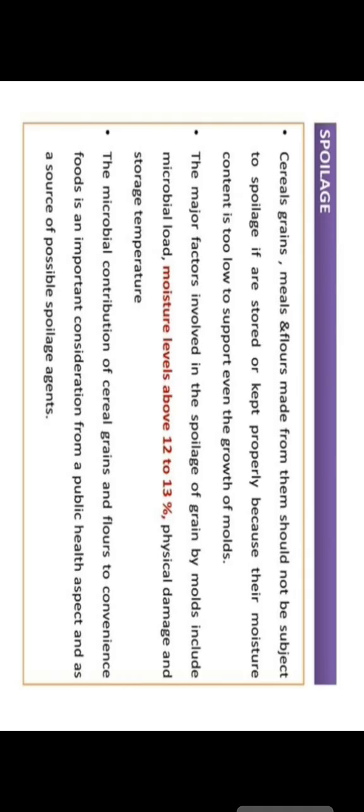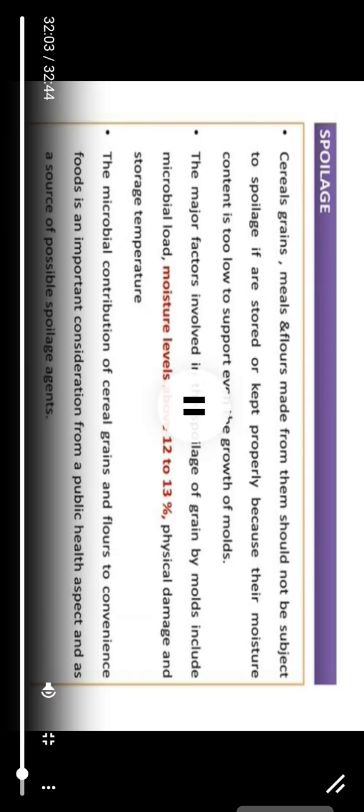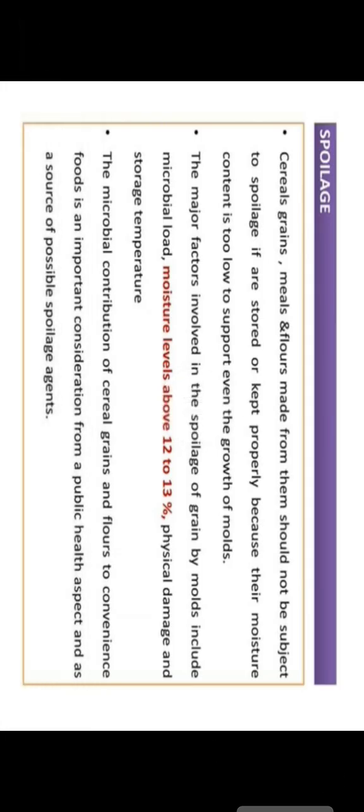As we discussed previously, spoilage is also very important. We have to have an idea about what kinds of spoilage there are, which we discussed previously in this same lecture, and after learning about spoilage I have given you an idea about how we can prevent all these things.